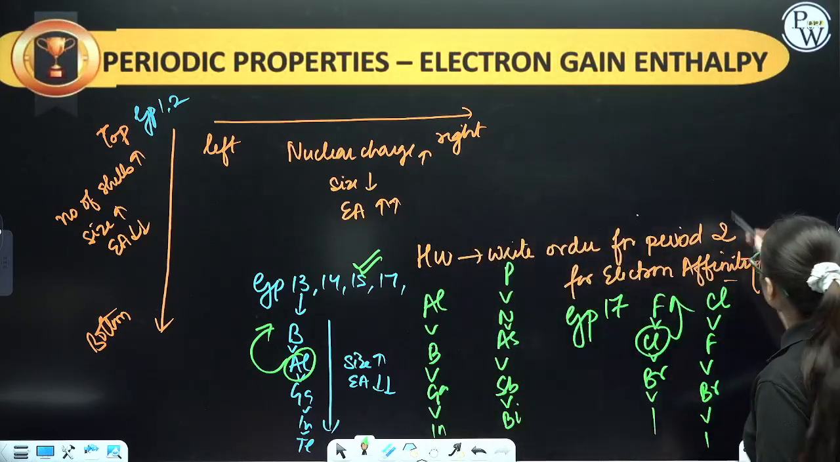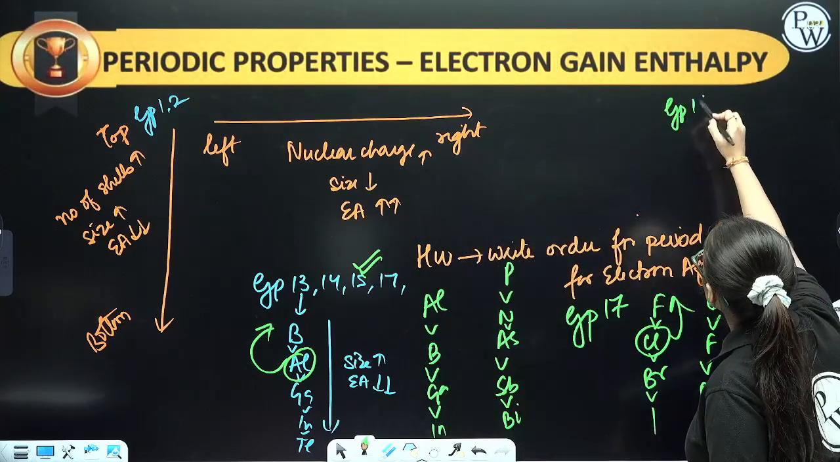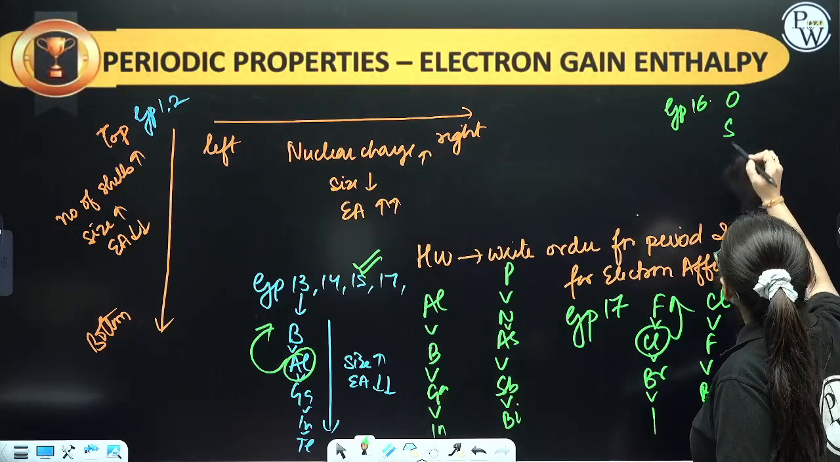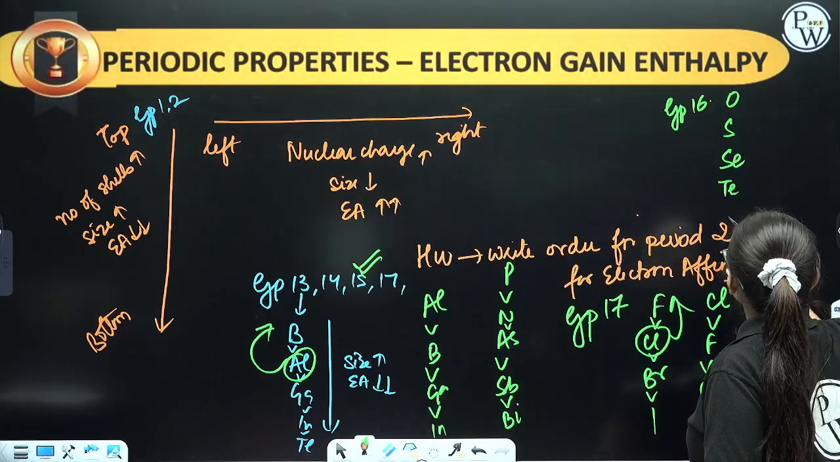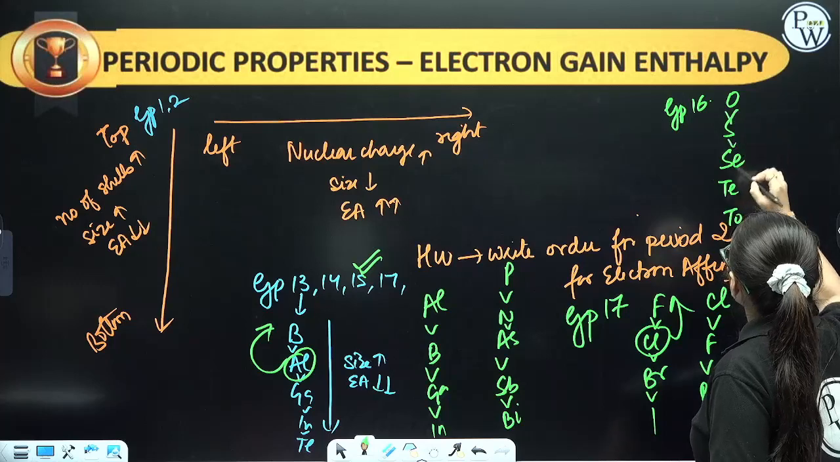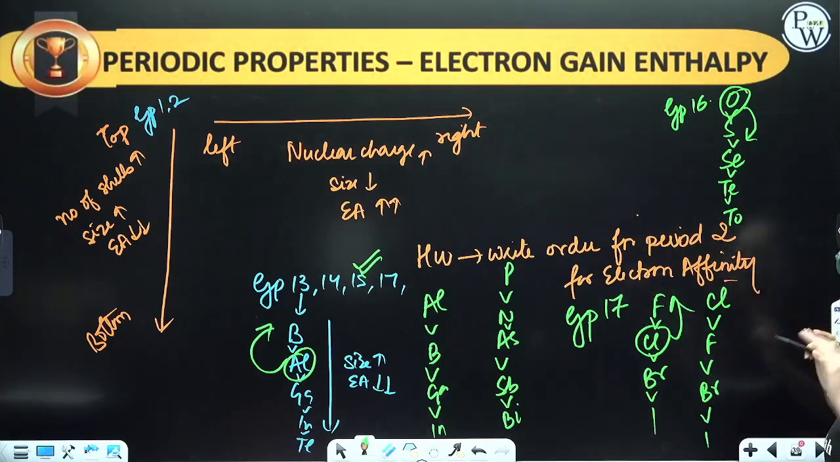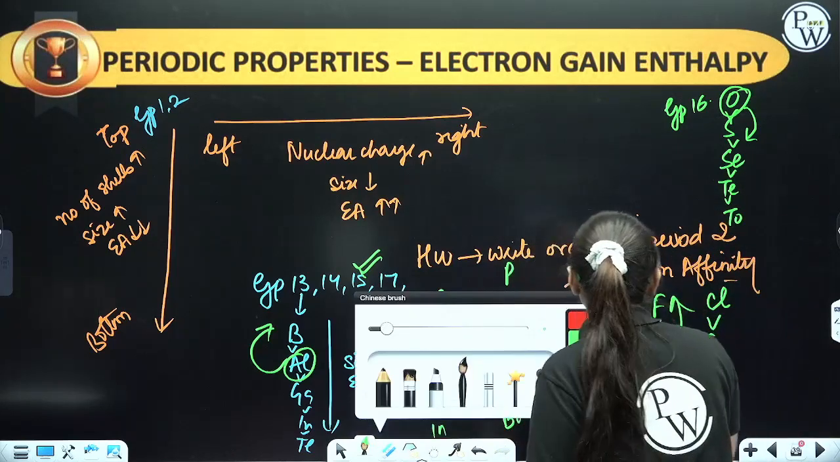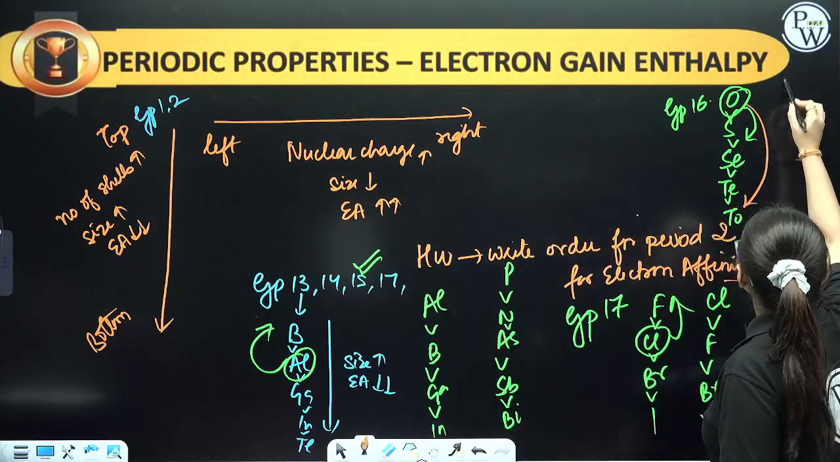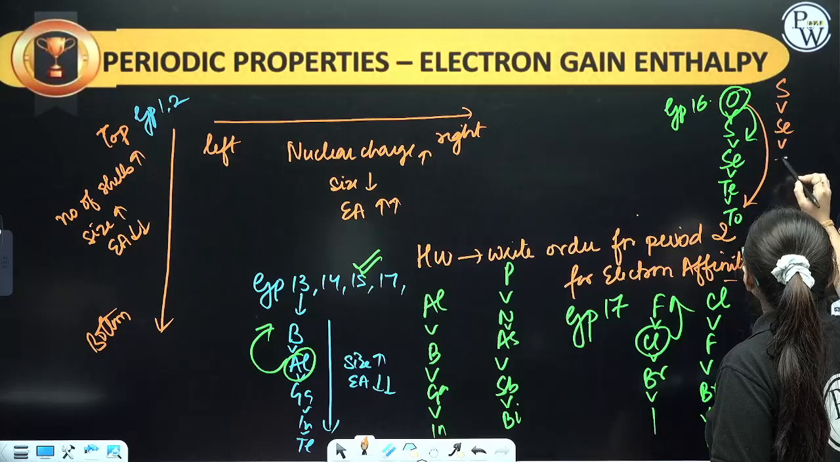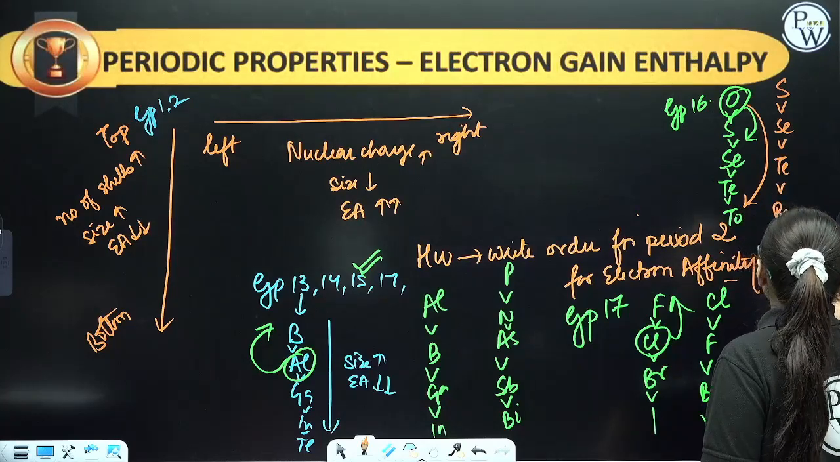Now comes group number oxygen. The oxygen family, 16th, is quite different. See, oxygen, sulfur, selenium, tellurium and polonium. In this case also the order should be like this, but oxygen should have less than sulfur, no? Sulfur should be more, but in this case it is a different exception. Oxygen will have the least. It will be sulfur, selenium, tellurium and then polonium and at last oxygen.